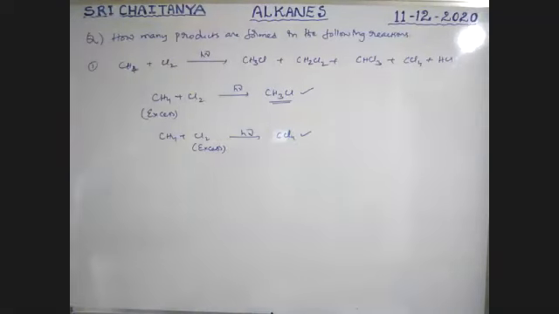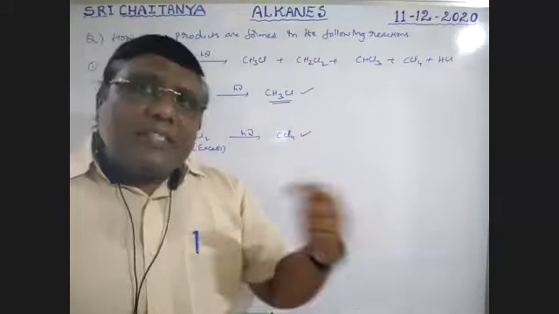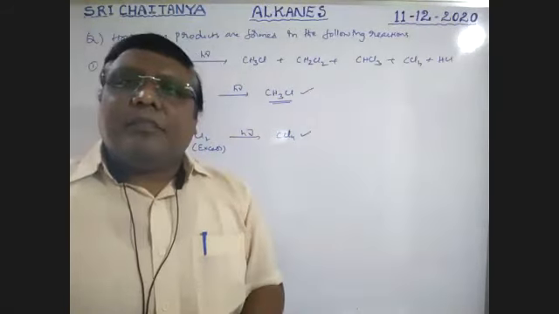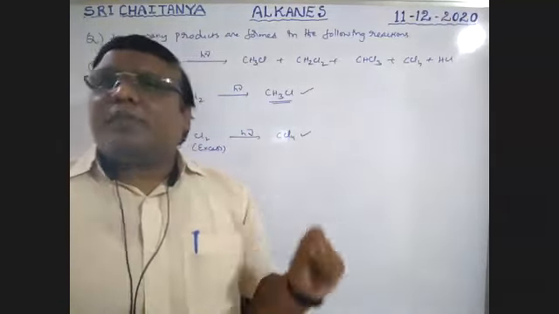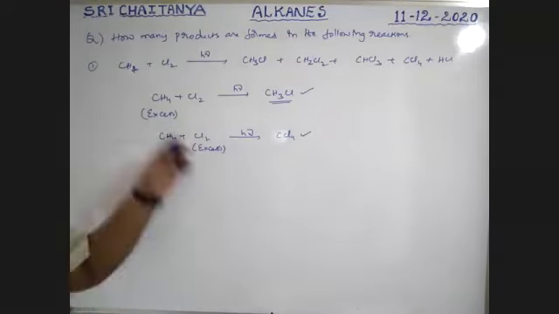Please keep in mind, if neither is in excess, all these four are products. If chlorine is in excess, CCl4 is the final answer. If methane is in excess, only one halogenation takes place and methyl chloride is the final product. This is very, very important. This is chlorination of methane.